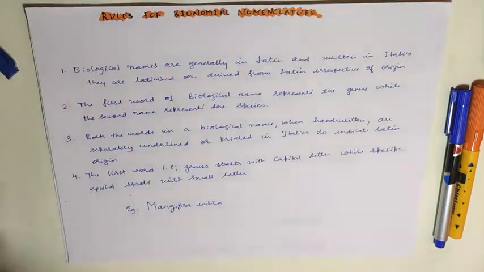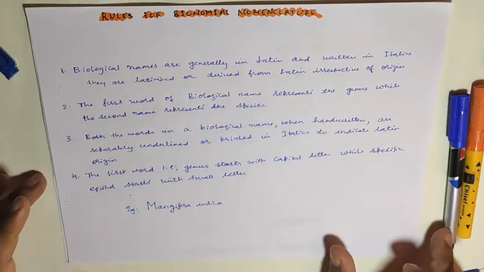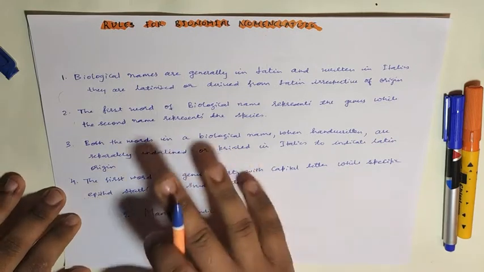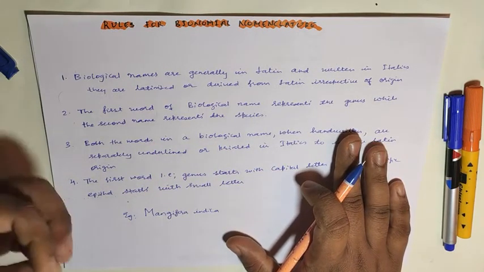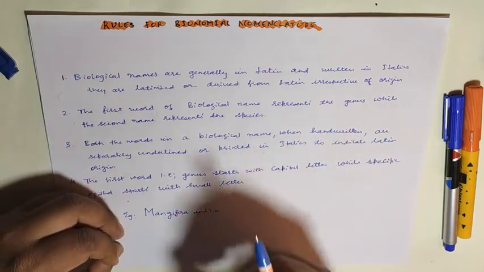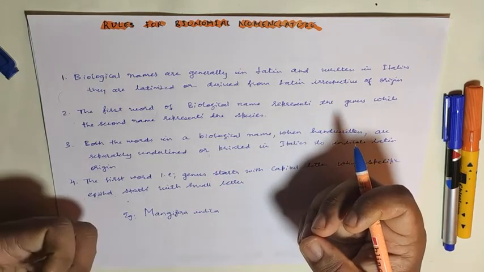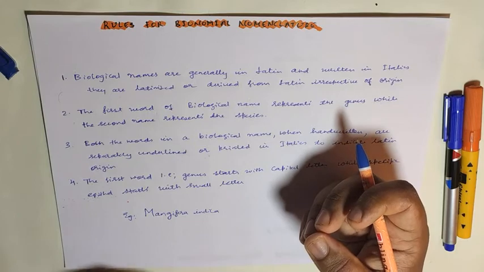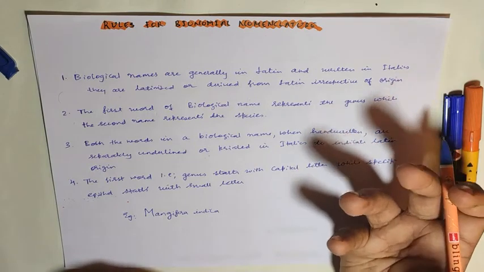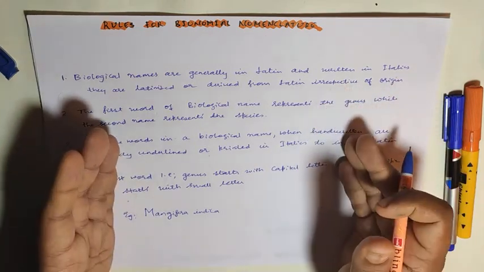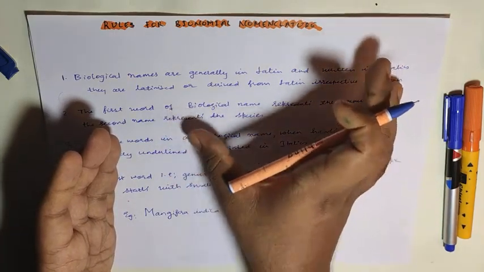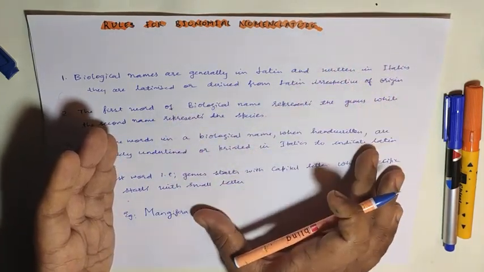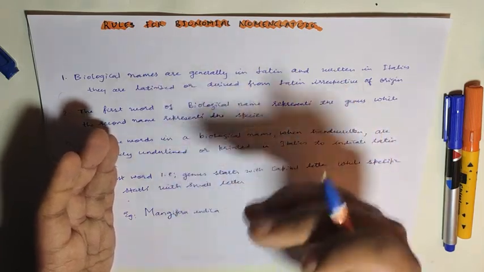The next concept is the rules for binomial nomenclature. If an organism has to be given a name, the scientist or researcher can't give the name on their own, because again there will be confusion. So there is a set of rules, or principles designed based on certain criteria and features, that we have to follow to name the organisms.